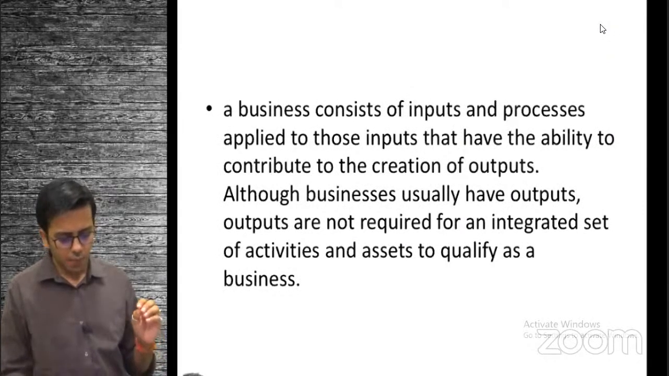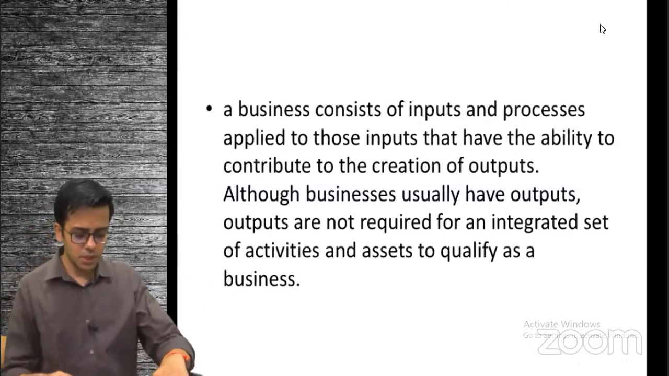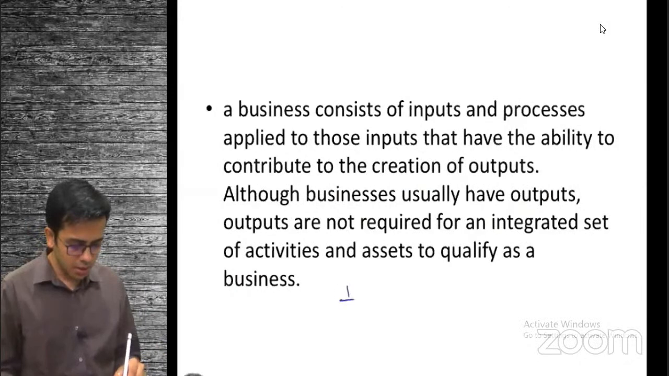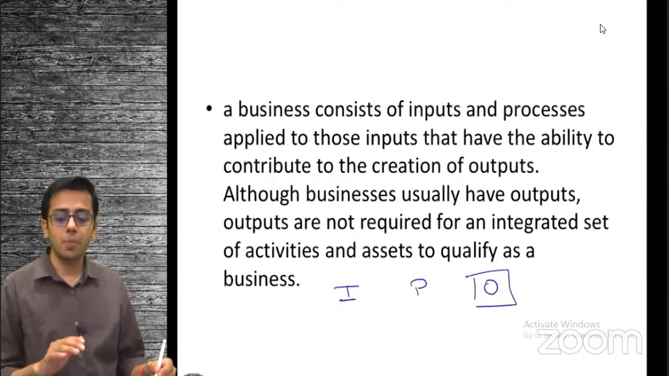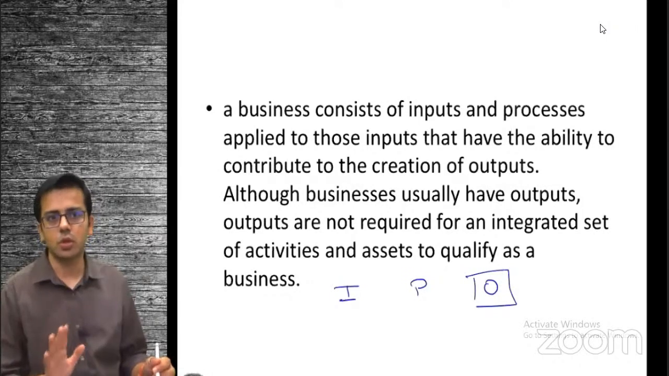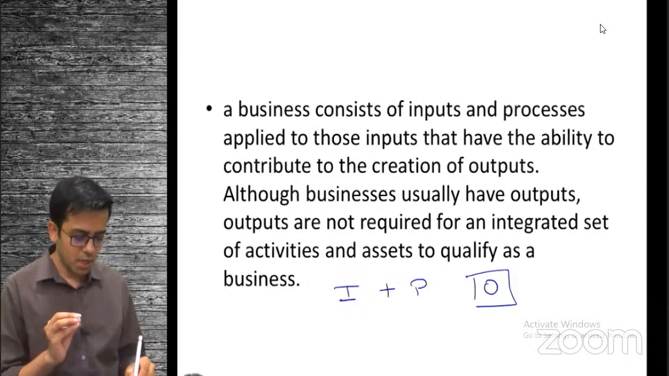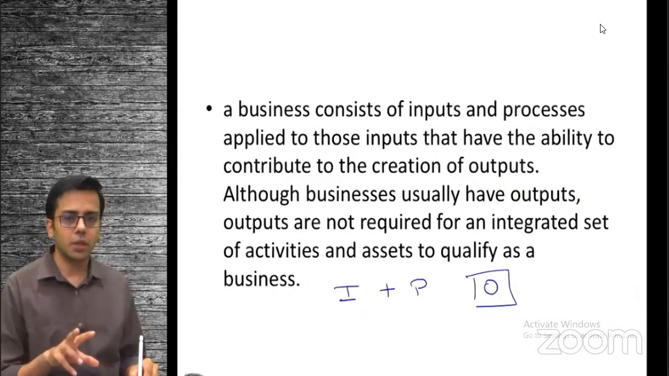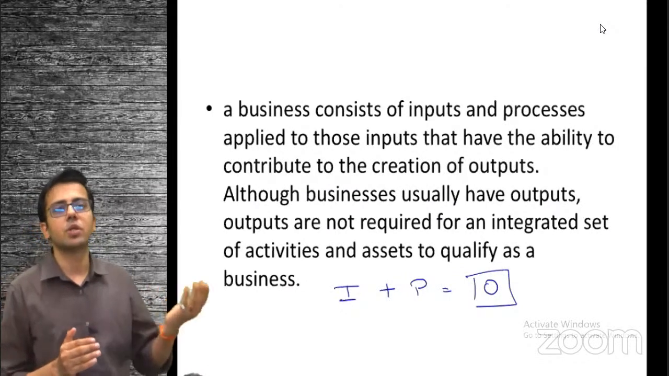A business consists of inputs and processes applied to those inputs that have the ability to contribute to the creation of output. Let's understand what is business. A business is something which has input, which has process, which has output. Output may exist or may not exist. Output is not compulsory, but a business should have input and process, and together they either produce output or are capable of producing output.